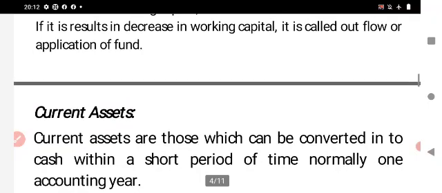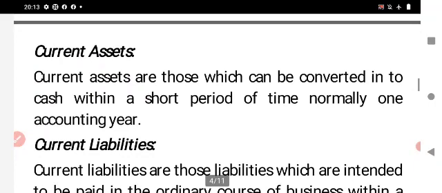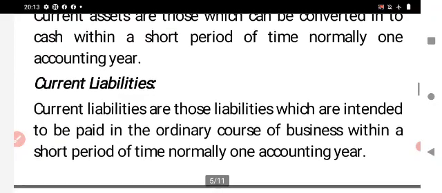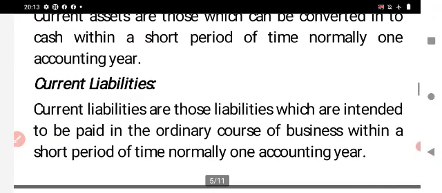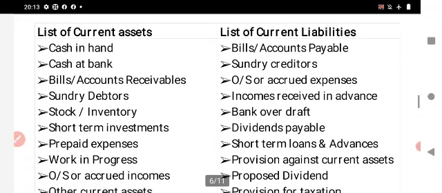Next, what are current assets? Current assets are those assets which can be converted into cash within a short period of time, normally one accounting year. Next, current liabilities. Current liabilities are those liabilities which are intended to be paid in the ordinary course of business within a short period of time, normally one accounting year.